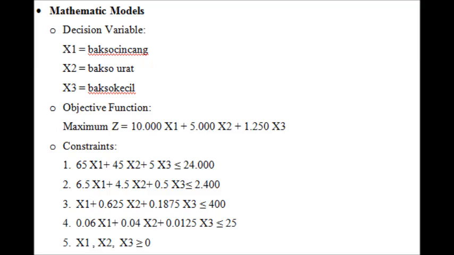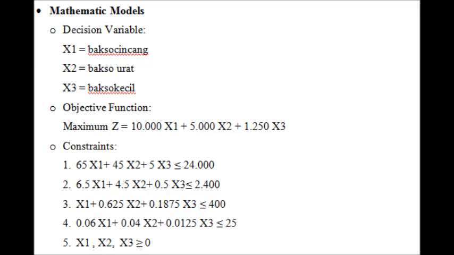65 x1 plus 45 x2 plus 5 x3 less than or equal to 24,000, and the second constraint is 6.5 x1 plus 4.5 x2 plus 0.5 x3 less than or equal to 2,400.